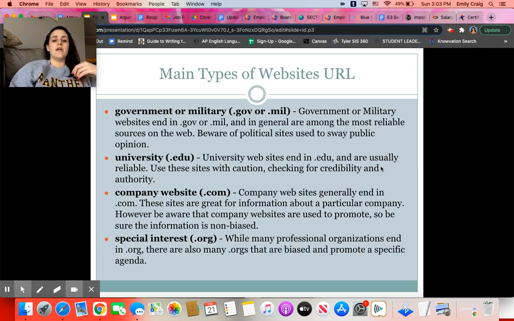So, here are the main types of website URLs. There's the government or military, university, .edu, .com, and .org. These two, the government and the university, are going to be your most reliable. However, you should still proceed with caution as you look at those sites because there could still be biases, or there could be political sites that are trying to sway your opinion and aren't focused on the facts.